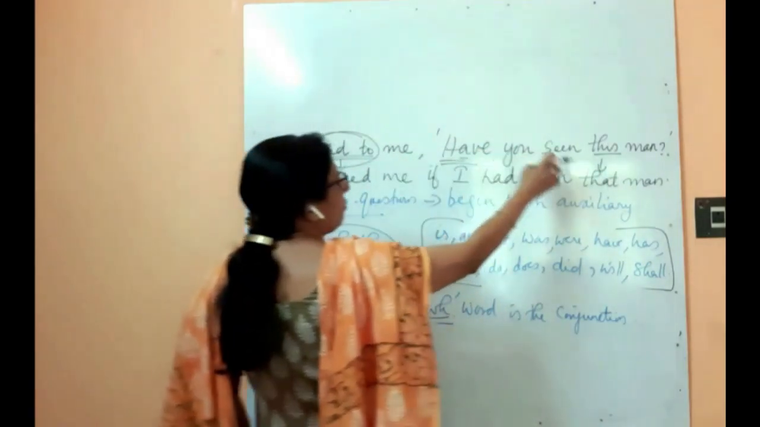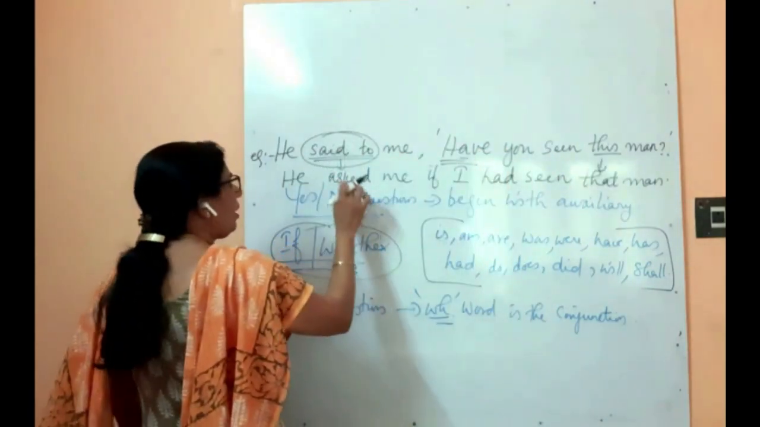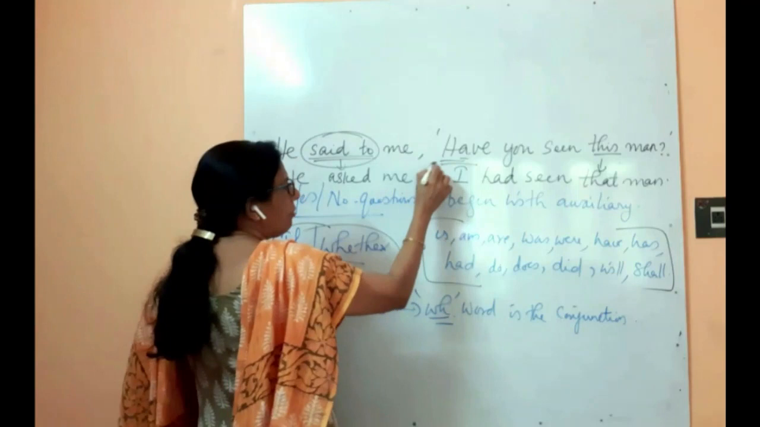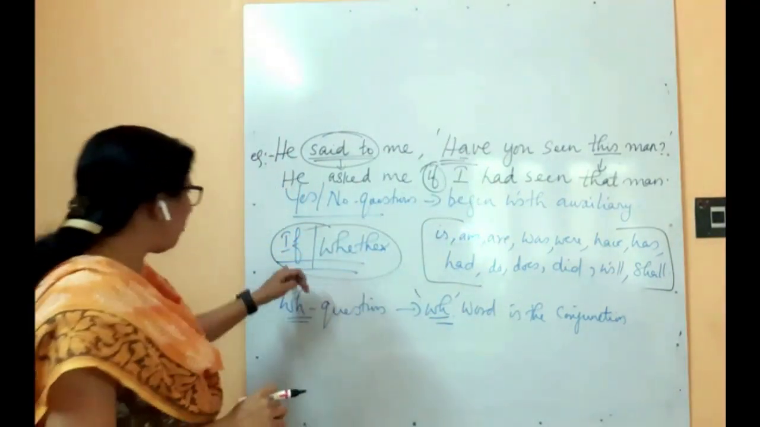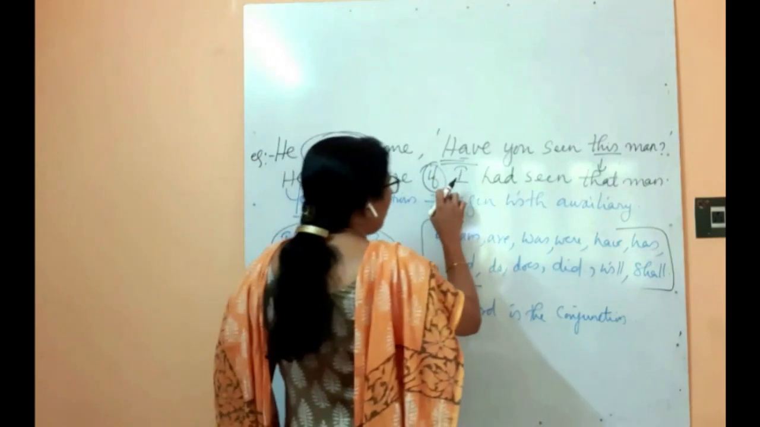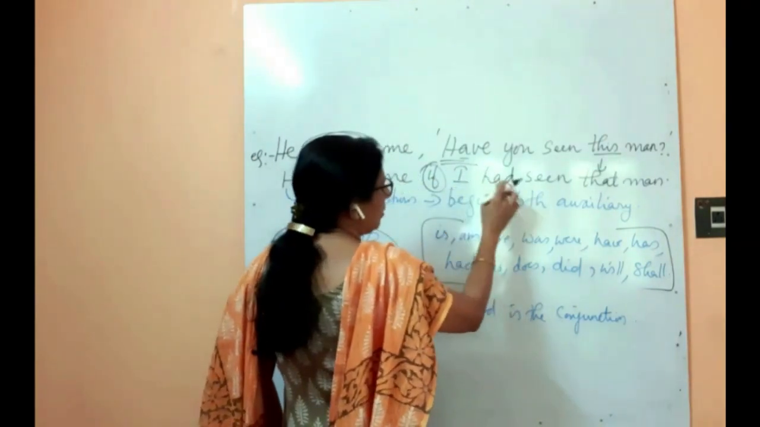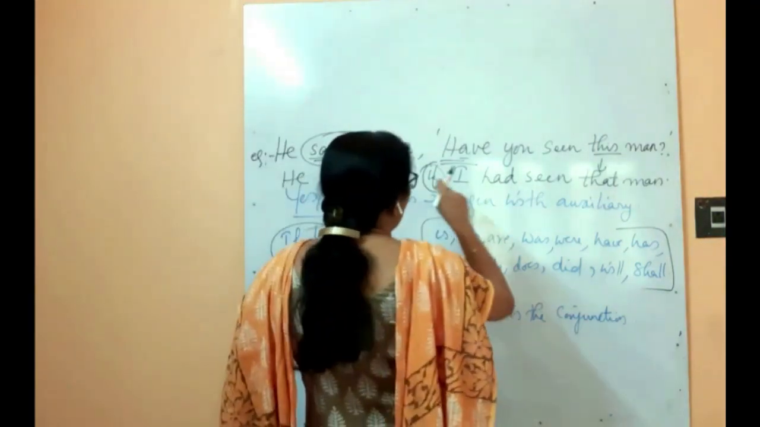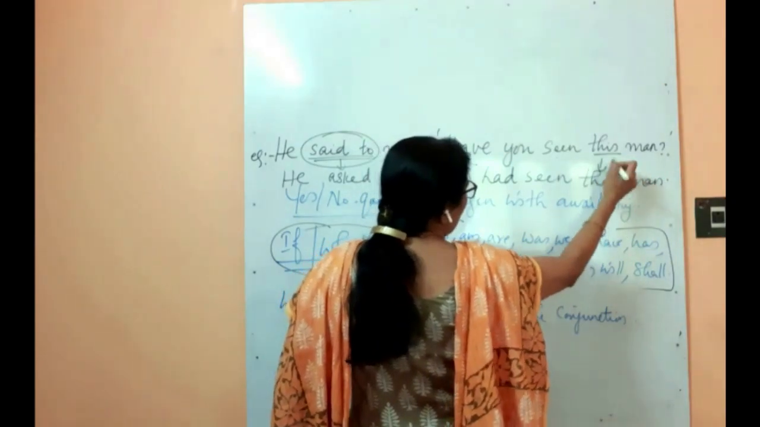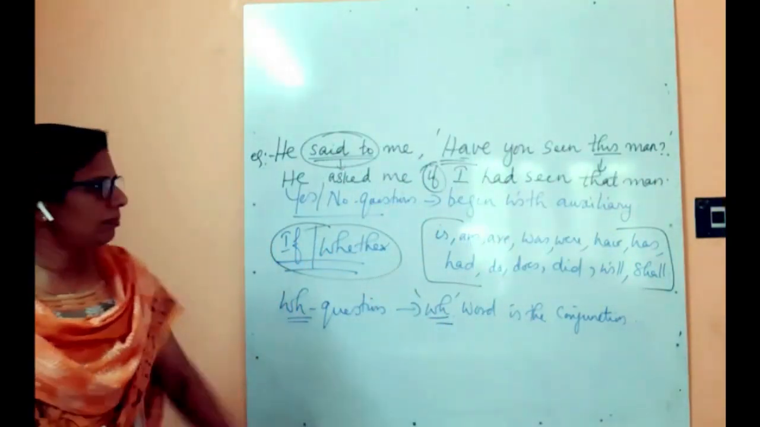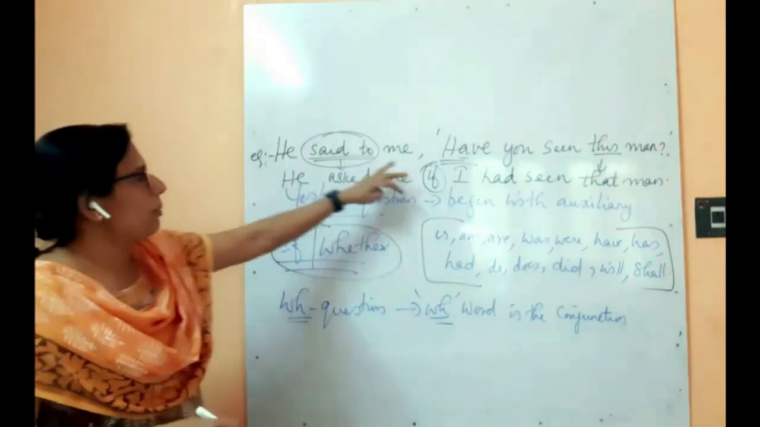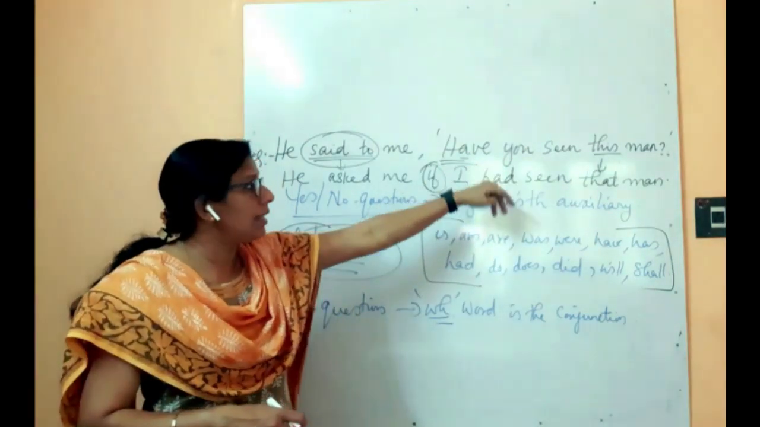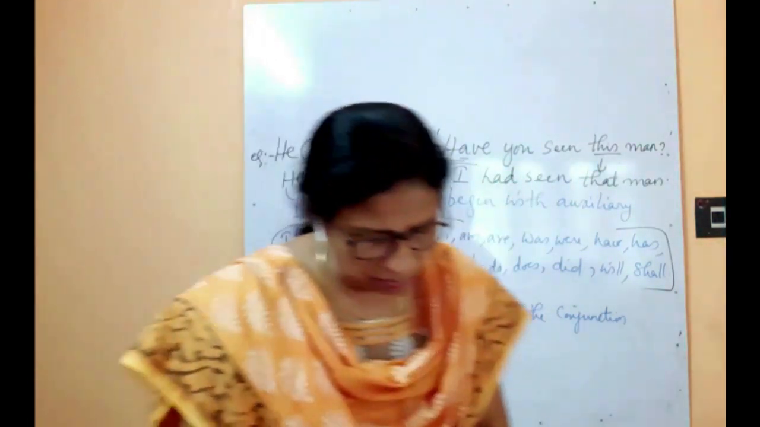He said to me, have you seen this man? He asked me, "said to" will be converted to "asked". He asked me if. Why "if"? Because this is a yes or no question. "If" or "whether" can be used. He asked me if I had. Subject comes first, then only the verb. SVO pattern, statement. Conversion to statement. If I had seen that man, "this" will change to "that". Hope this is clear. He said to me, have you seen this man? He asked me if I had seen that man. Okay, one more example.